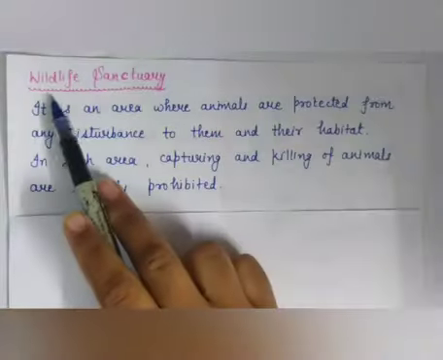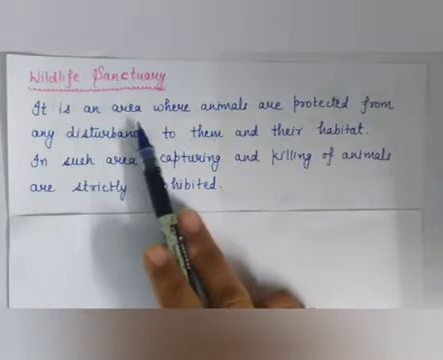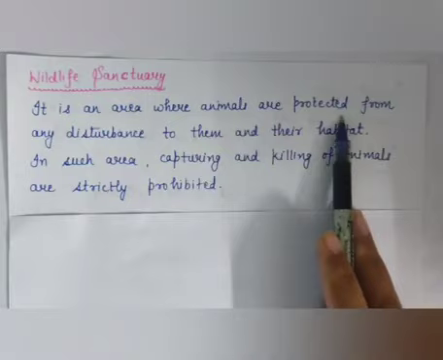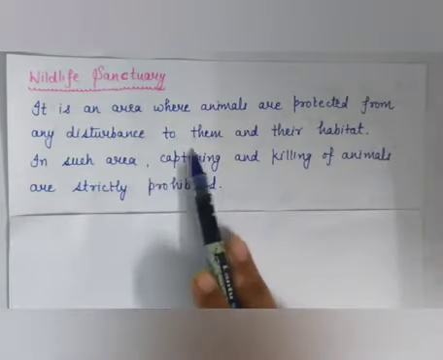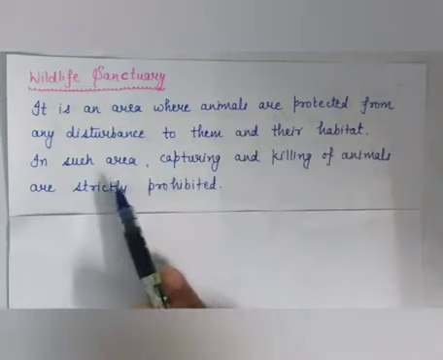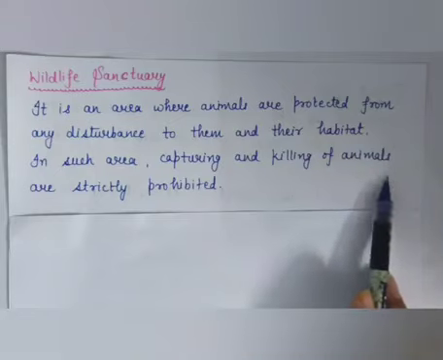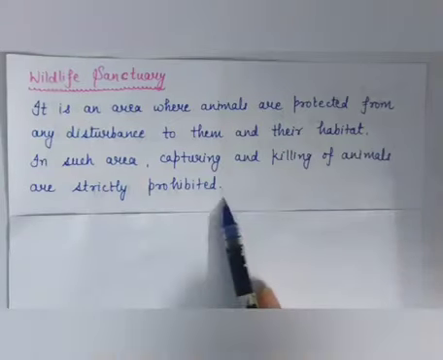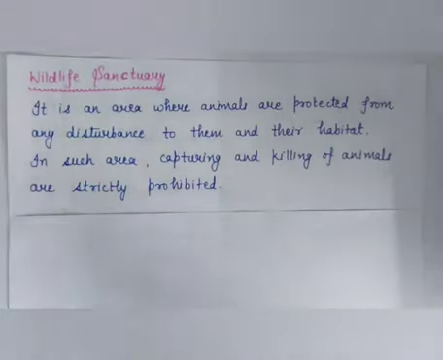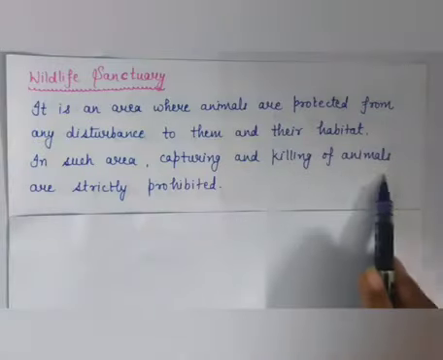Now next protected area is Wildlife Sanctuary. It is an area where animals are protected from any disturbance to them and their habitat. In such area, capturing and killing of animals, means hunting, are strictly prohibited. However, collection of minor forest products like wood, harvesting of timber and cultivation are granted so far as it does not interfere with the life of wild animals. But capturing and killing of animals are strictly prohibited.